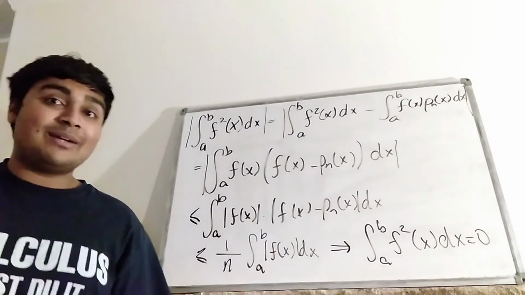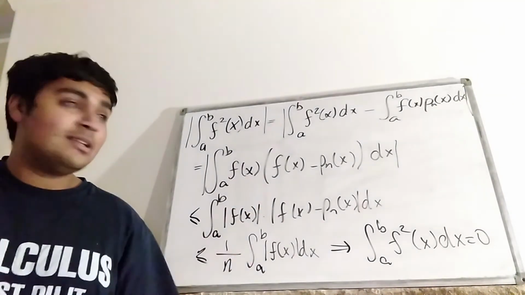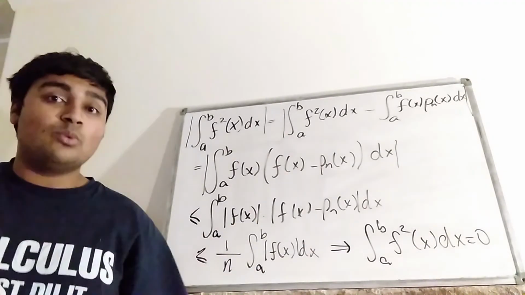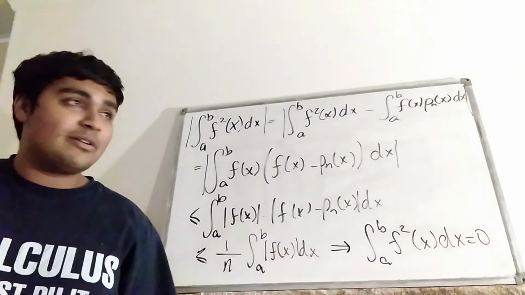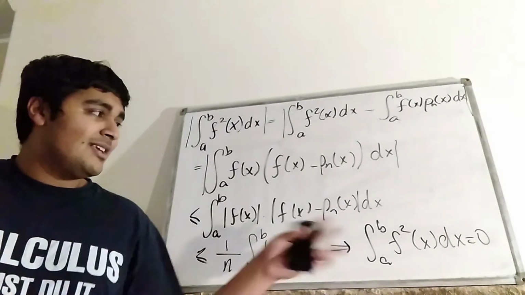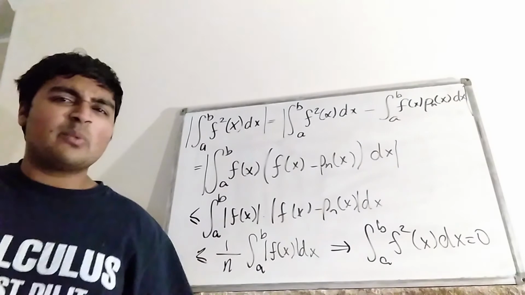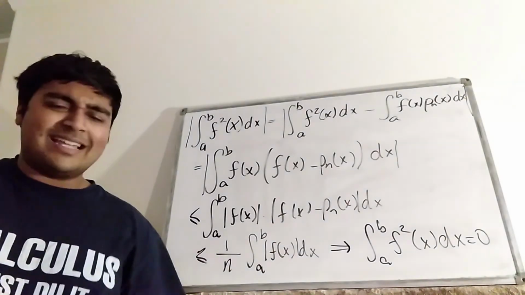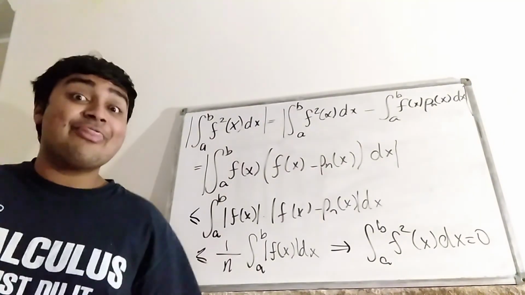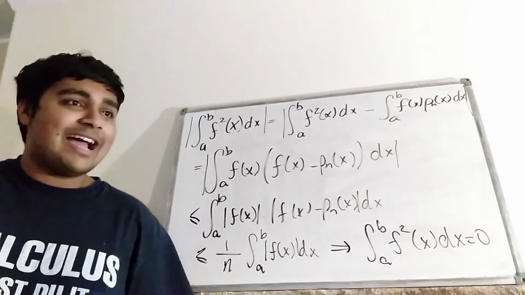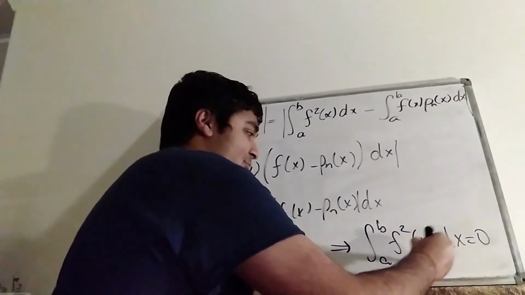And one thing to point out is the continuity argument is really important, because if f squared wasn't continuous, then it could be that f is not identically 0, and an example of that is if f is 0 everywhere except at one point where it's 1. But that's just a small technicality. So we have that f squared must identically be 0, and thus f is identically 0, and we're done. That's the end of the proof.